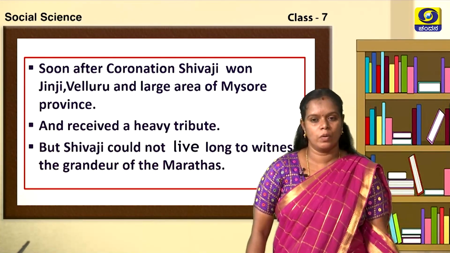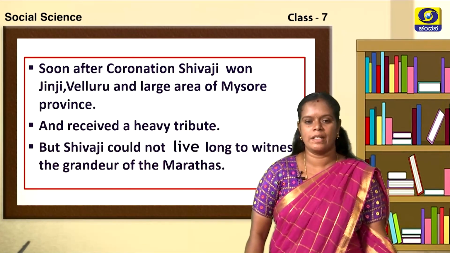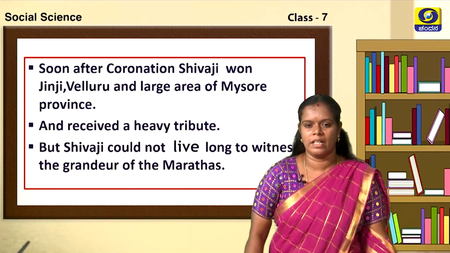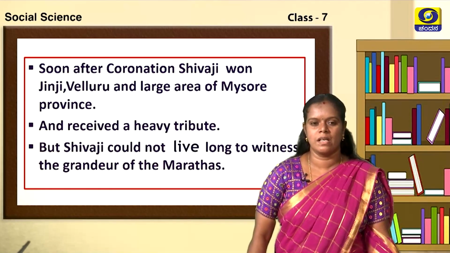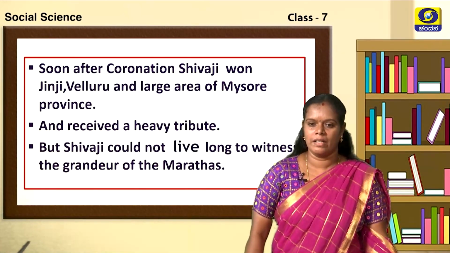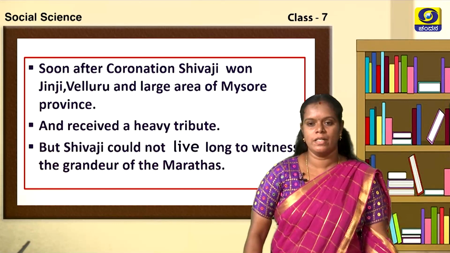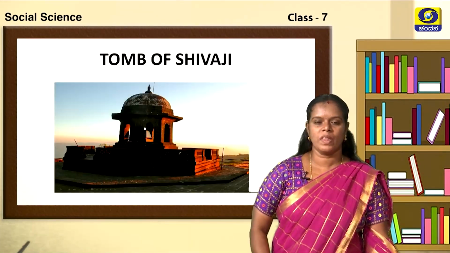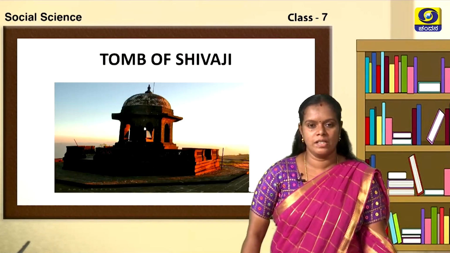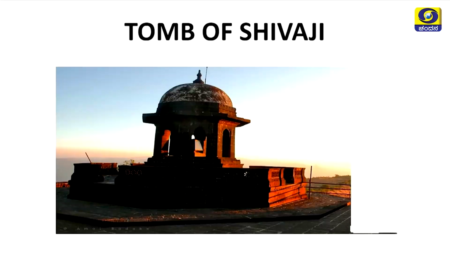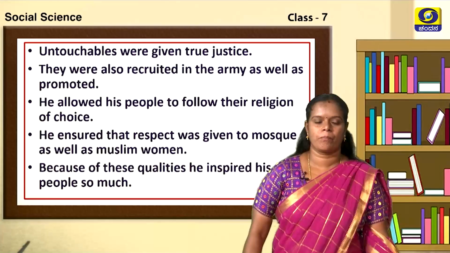But Shivaji could not live long to witness the grandeur. Grandeur means the greatness of the Marathas. So Shivaji fell ill and passed away at the age of 52. Children, look at this picture. This is the tomb of Shivaji, and it is situated in his capital, that is Raigad.